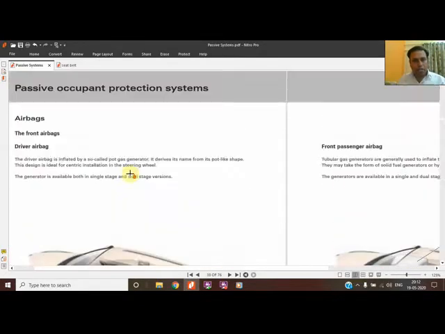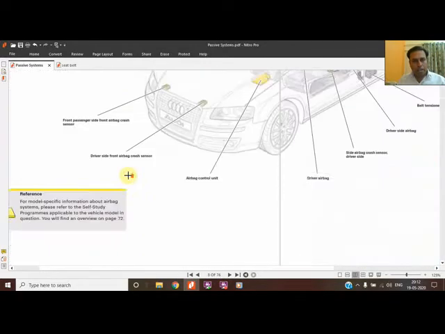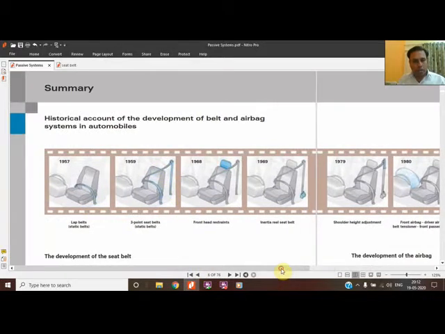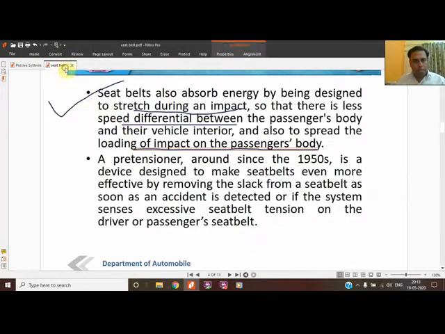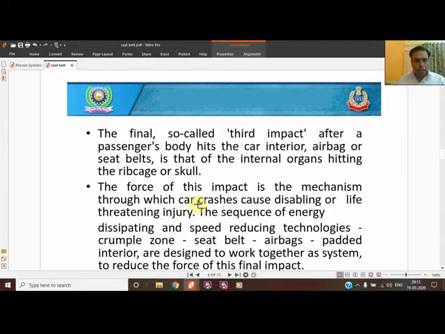The seat belt itself also has a certain history, so we will go through it by image, to see what the history of the seat belt is and how it started. It was started by Volvo in 1957. You should know this. We'll cover the lap belt, and we'll cover it in the PPT also. The PPT is shown over here. And the pretensioner was introduced in 1950. It is a device, as I showed you, and this is the image of the pretensioner.